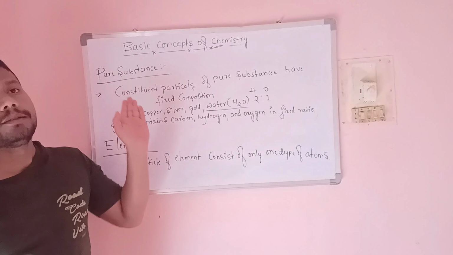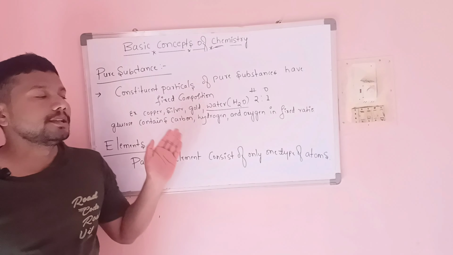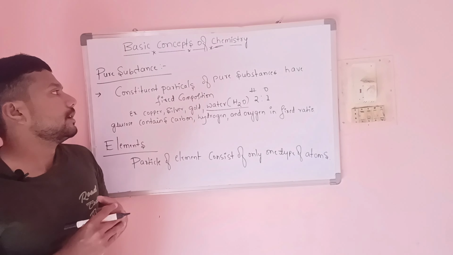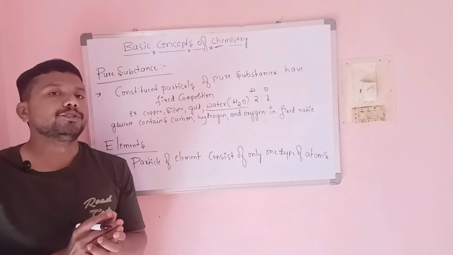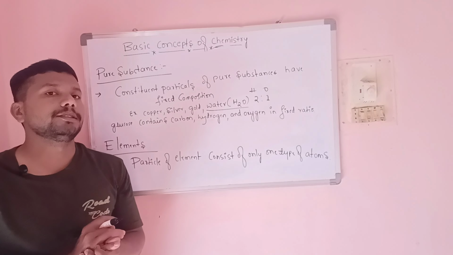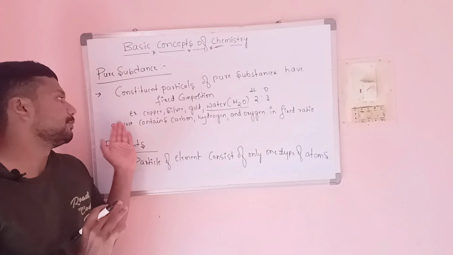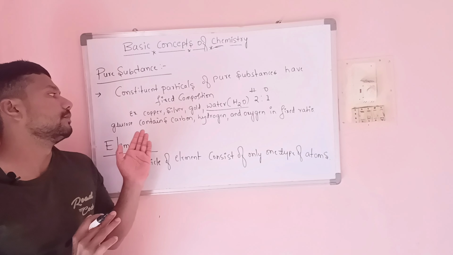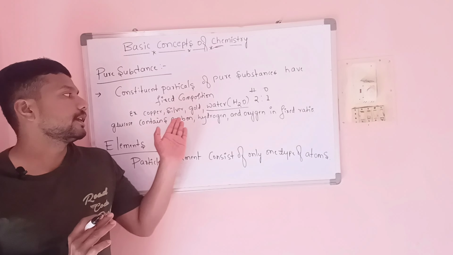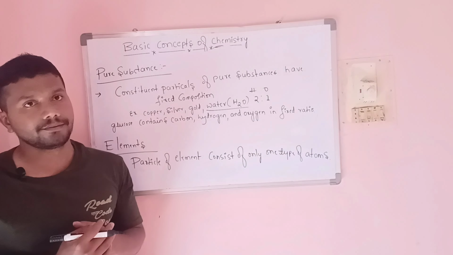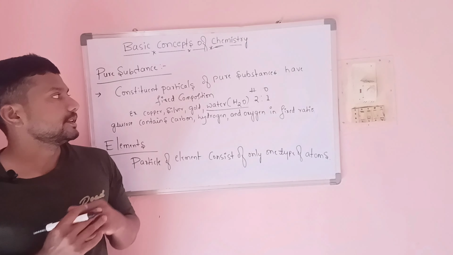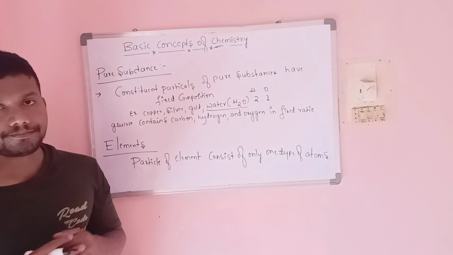So what is meant by a pure substance is that there is a fixed composition. There will be no changes in the composition. For example, water. We can also take the example of glucose, containing carbon, hydrogen, and oxygen in a fixed ratio. So this is what is meant by a pure substance.